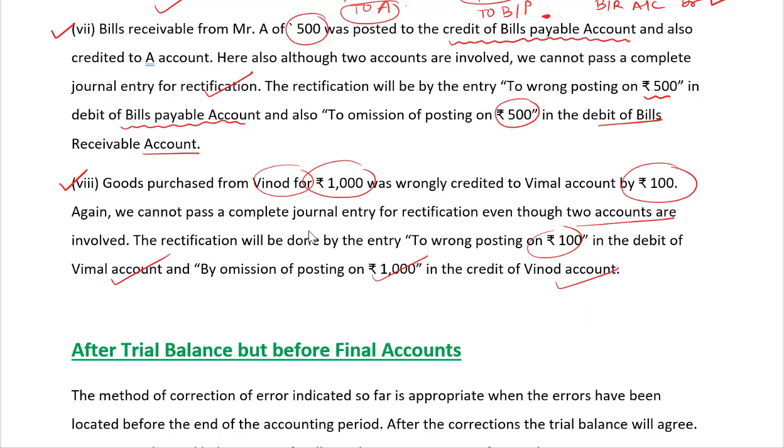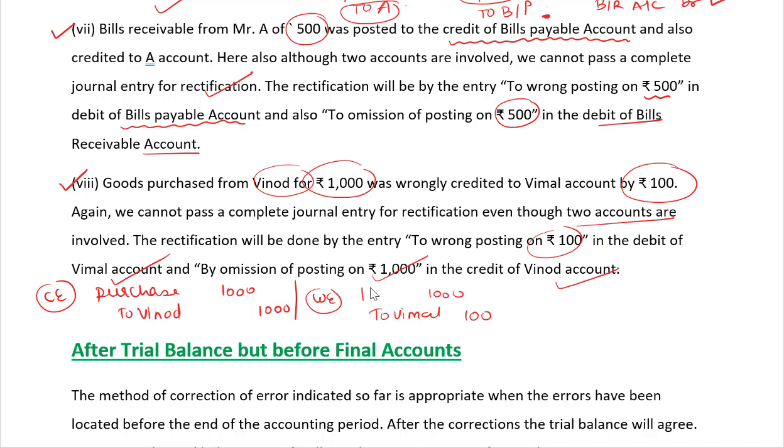I'll do it for you. Goods purchased from Vinod: purchase account would be debited and Vinod will be credited, 1000, 1000. Is this the correct entry? This is the correct entry. Now we will pass the wrong entry. Wrongly credited to Vimal account. To Vimal, how much? 100. But there is no error in the purchase account. So purchase account is fine.